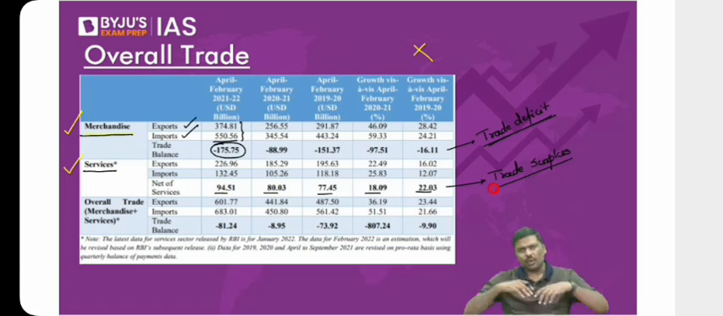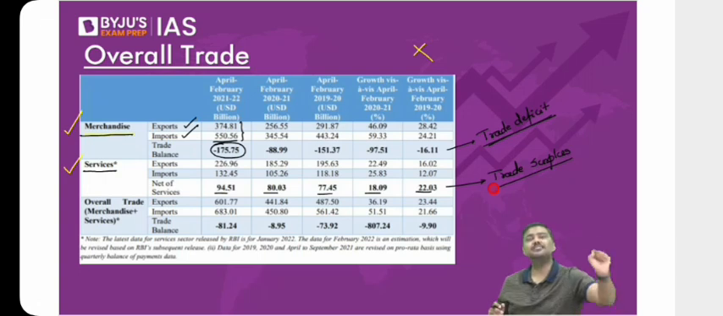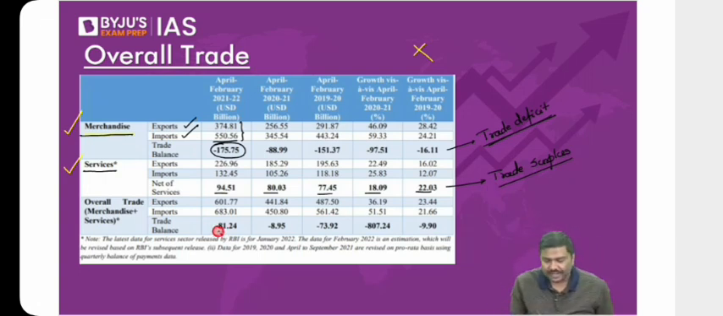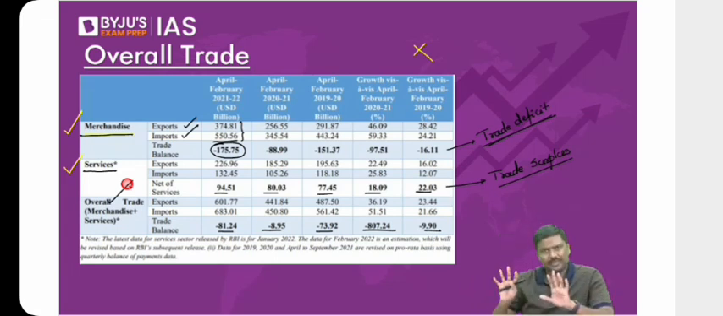But what about overall trade? Overall trade means the sum of total imports and total exports, that is merchandise plus services. What is the situation in the case of India? We have a trade deficit overall. Now look at the next point. Trade deficit, no doubt, is a problem.